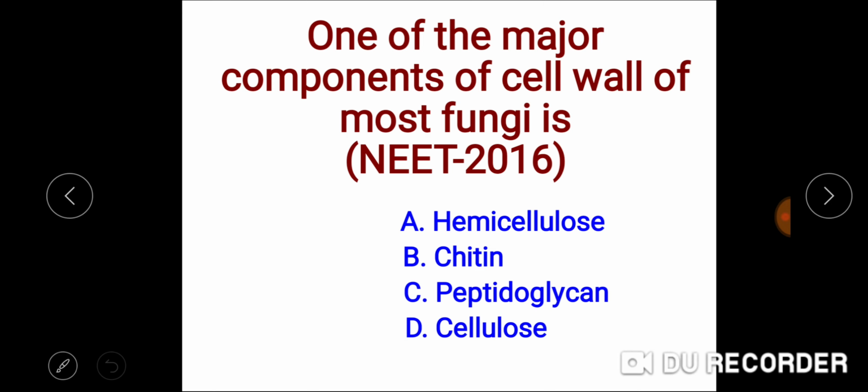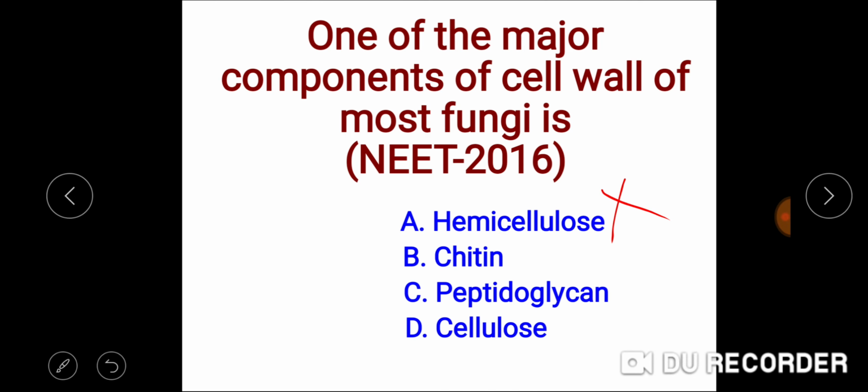One of the major components of the cell wall of most fungi. It has also been asked in NEET 2016. Hemicellulose, chitin, peptidoglycan, cellulose. Which component is not present in the cell wall of fungi? Hemicellulose is present in plant cells. This is not the right answer.